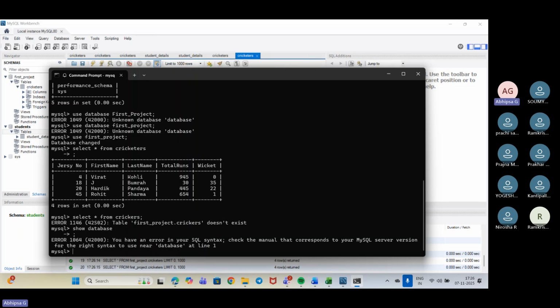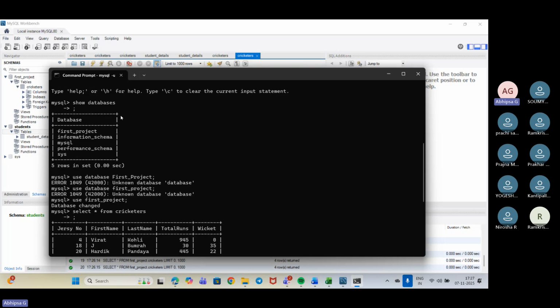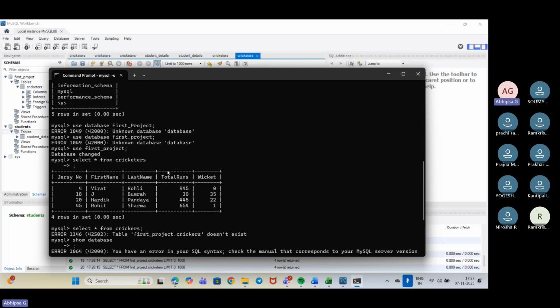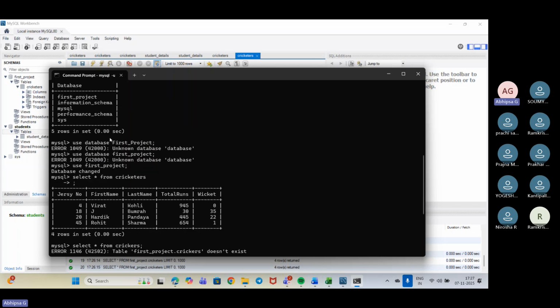Okay, semicolon. What happened? You have an error in SQLite. What is the error? So we have included databases. Okay. So databases. Fine. So we have got the databases in. So this is my databases that is there. Like here also we have got the databases and here also we have got the databases. Okay. So now this is my database that we are using.